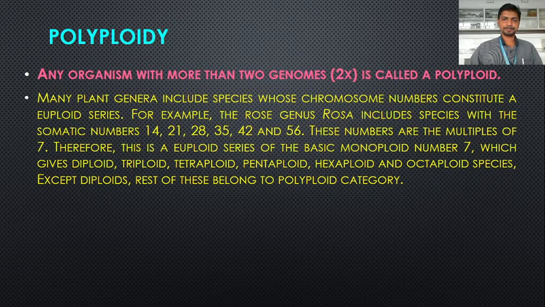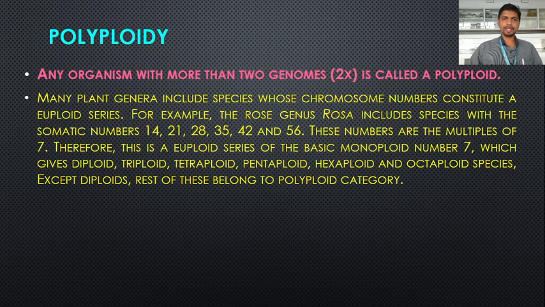So polyploids are those organisms which contain more than two genomes or two sets of chromosomes. A polyploid or euploid series having a chromosome number 21 to 56, all are polyploids, because in the genus Rosa the basic monoploid number is 7.